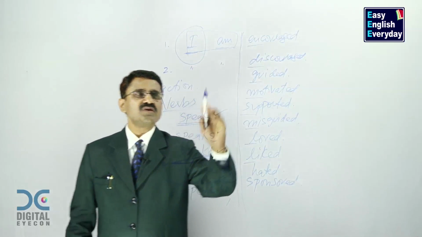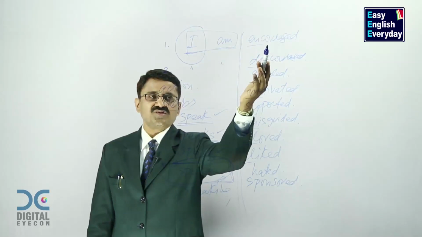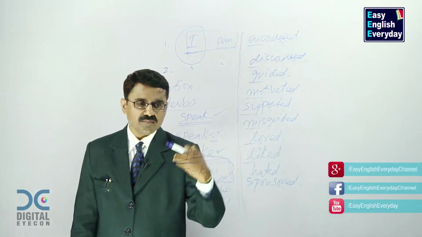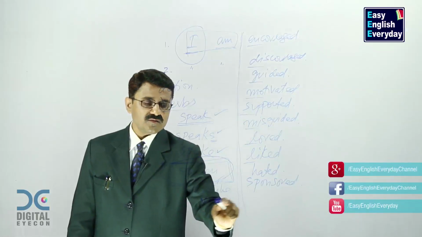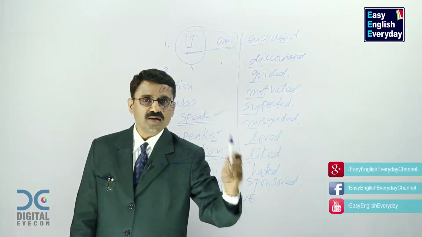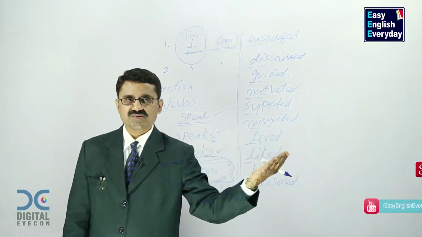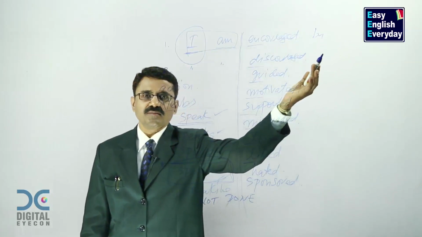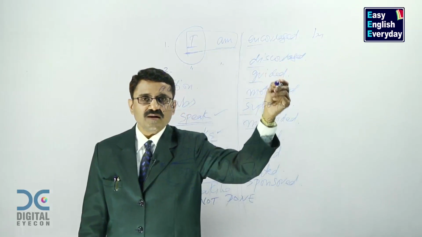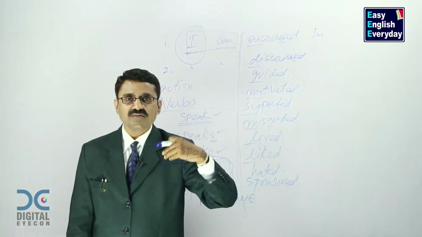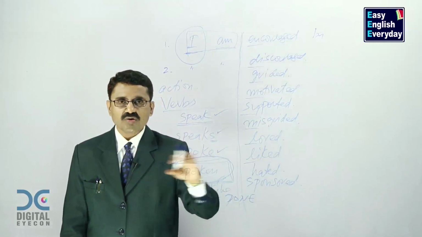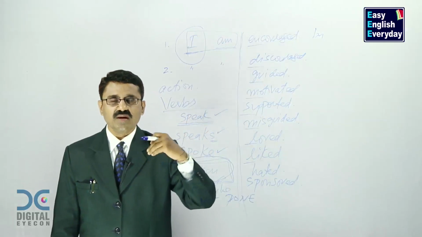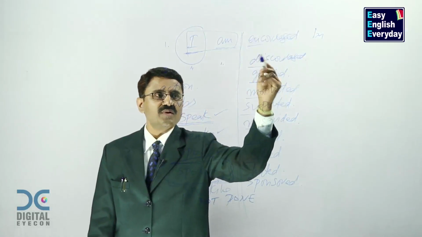Now here what is happening, you try to understand. I am encouraged. All these are actions which are not done by me. Remember, which are not done by me but by somebody else. Let us say I am encouraged by my father. Meaning, my father is encouraging me. My father encourages me. I am not doing any action. So actions are done to me. Something happens to me. I am encouraged by my father.